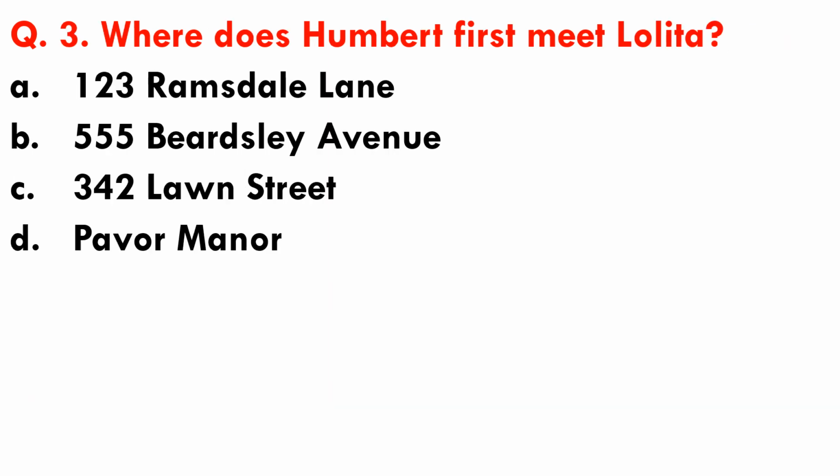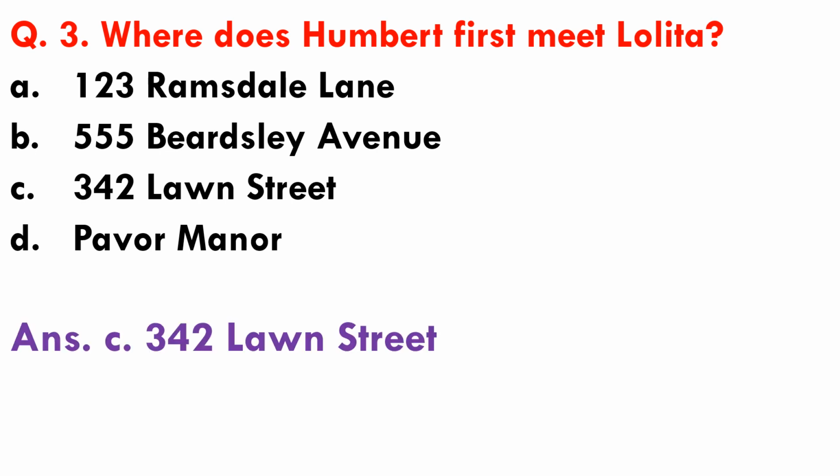Question number 3. Where does Humbert first meet Lolita? Options are A. 123 Ramsdale Lane, B. 555 Beardsley Avenue, C. 342 Lawn Street, D. Power Manor. So here the correct answer is option C, that is 342 Lawn Street. Humbert first meets Lolita at 342 Lawn Street.